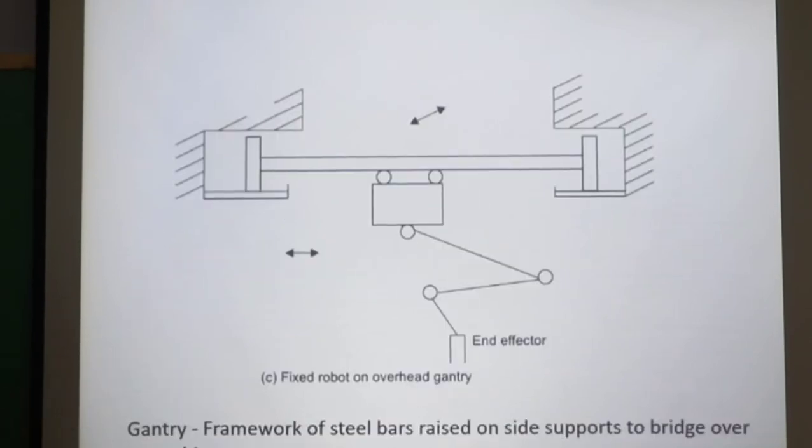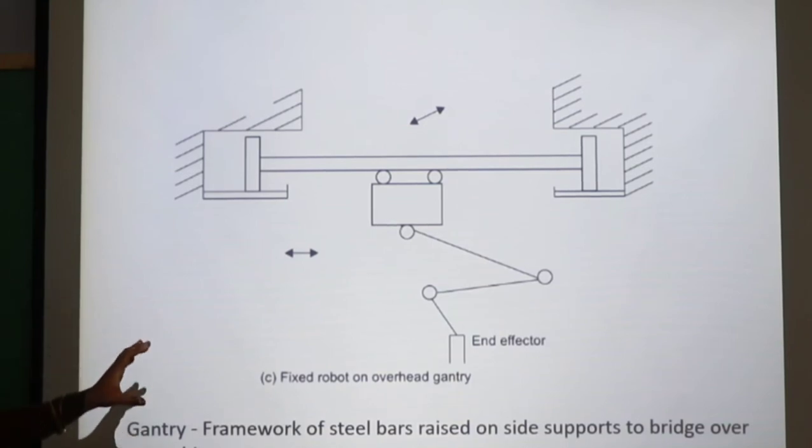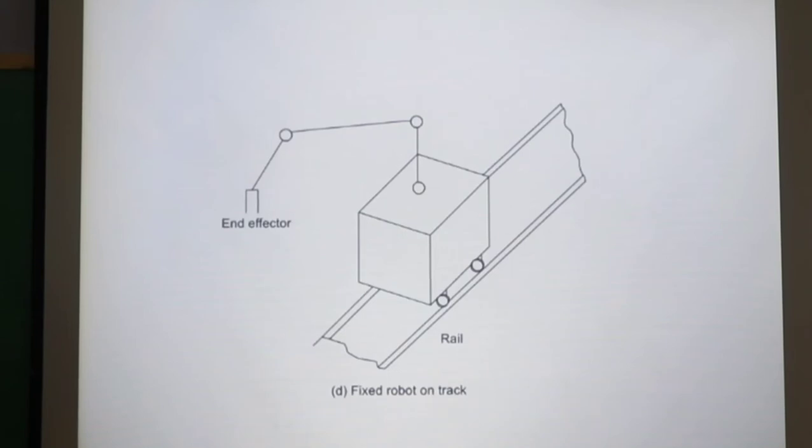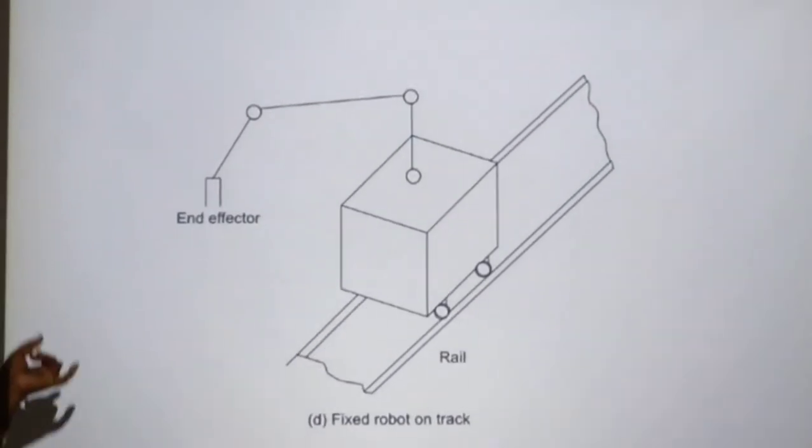Next slide. And this is the gantry, a framework of steel bars raised on side supports to bridge over something. So here the robot is fixed overhead. Next slide. So, this is a fixed robot on a track. Always there will be an end effector at the end of the manipulator.